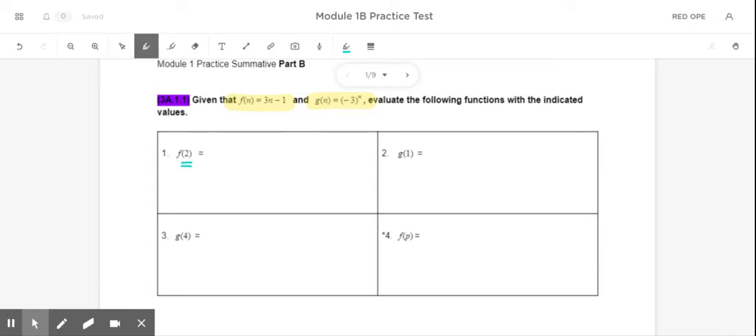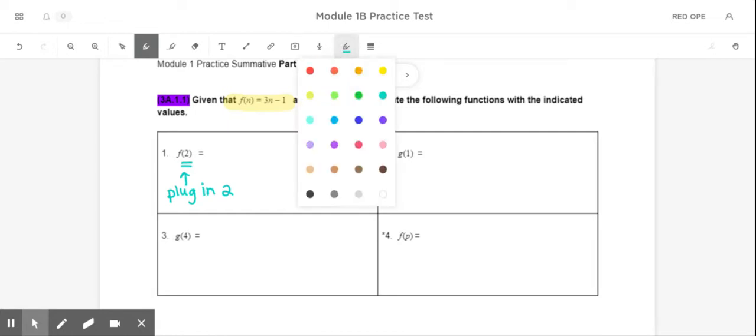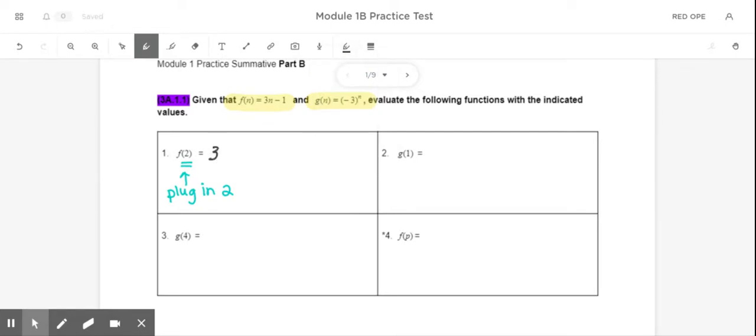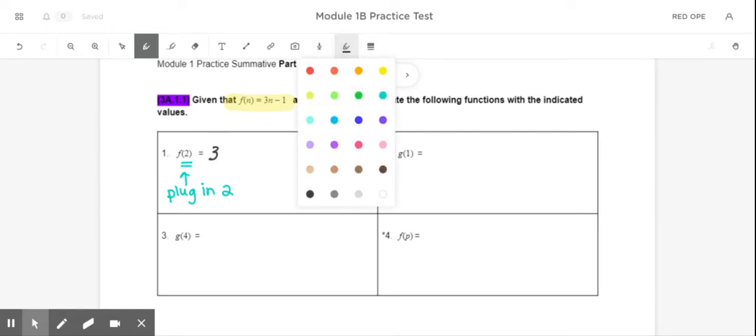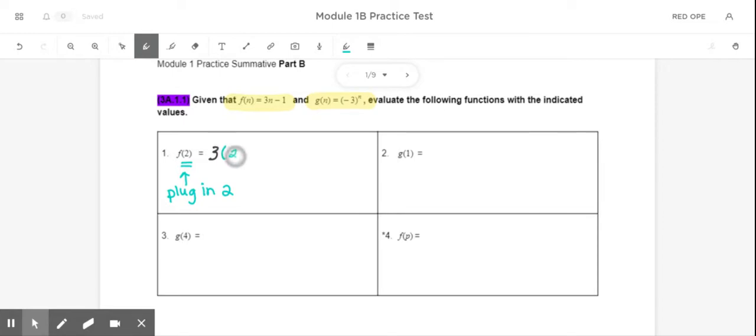Now, when you see find f of 2, what that means is that we need to plug in the number 2 into the f of x function and replace the n with a 2. So when I do that, I'm going to have 3, and then I'm going to put a parentheses, and I'm going to put the number 2 on the inside.